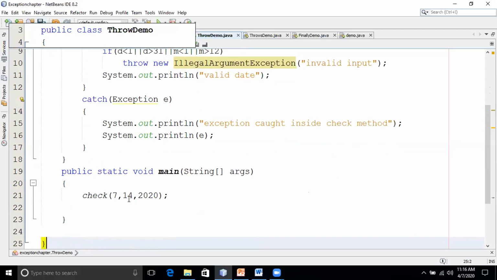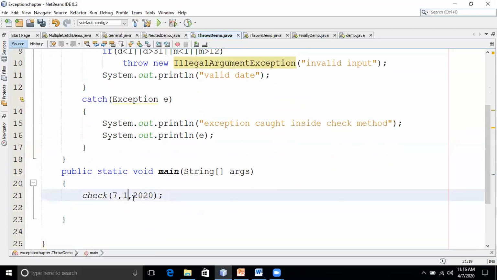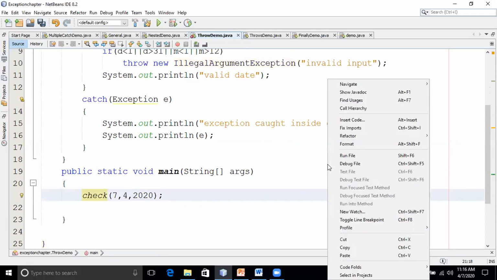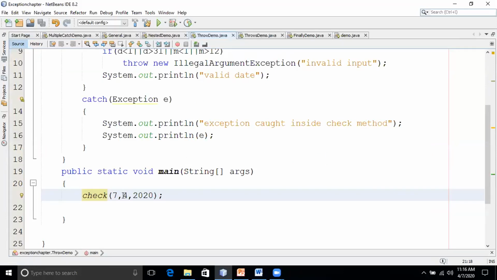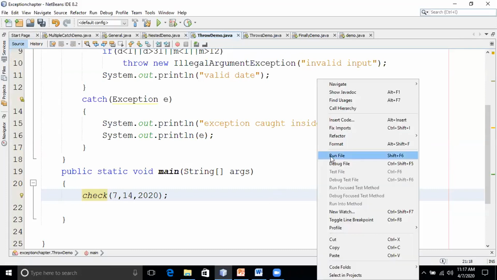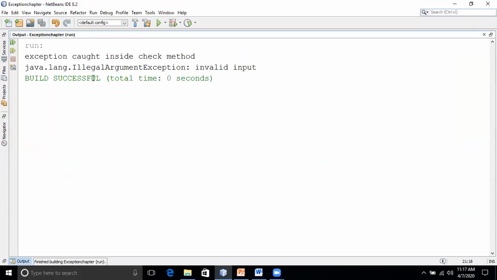In the main method, I'm just calling that method called check. I'm passing 7, 4, 2020. Is this a valid date? Yes, sir. So I'll run the code. You just get the output as valid date. Suppose I give 14 here. Is this a valid date? No. So now if I run this, exception caught inside the check block.